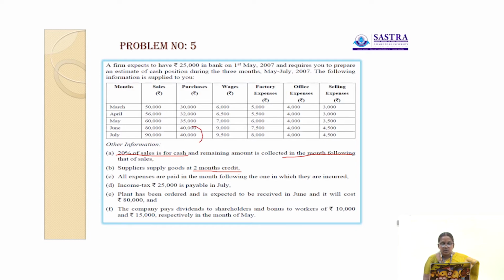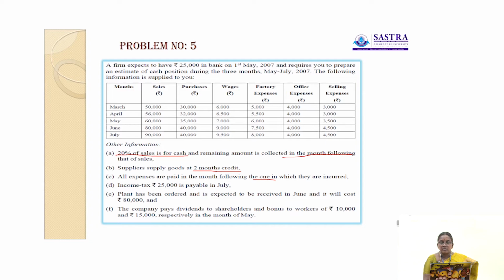Then next one, all expenses are paid in the month following the one in which they are incurred. So for example, wages, factory expenses, office expenses and selling expenses are paid in the following month. Here wages rupees 6,000 is paid in the month of April.